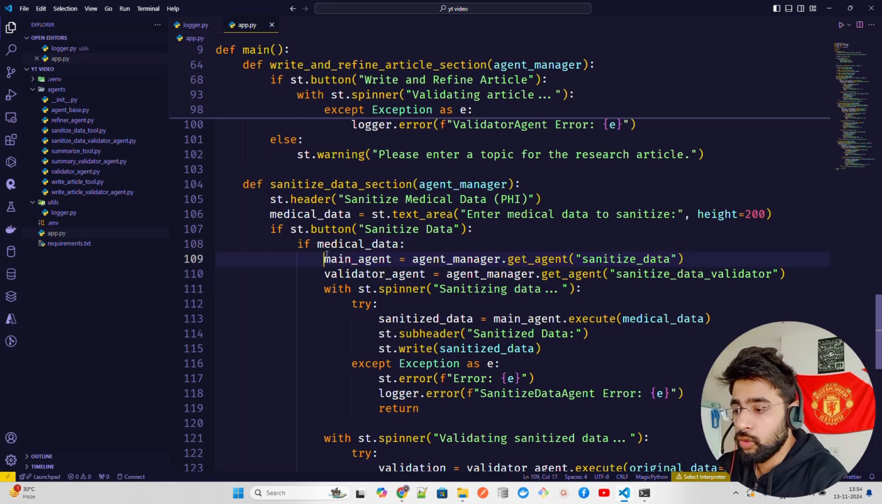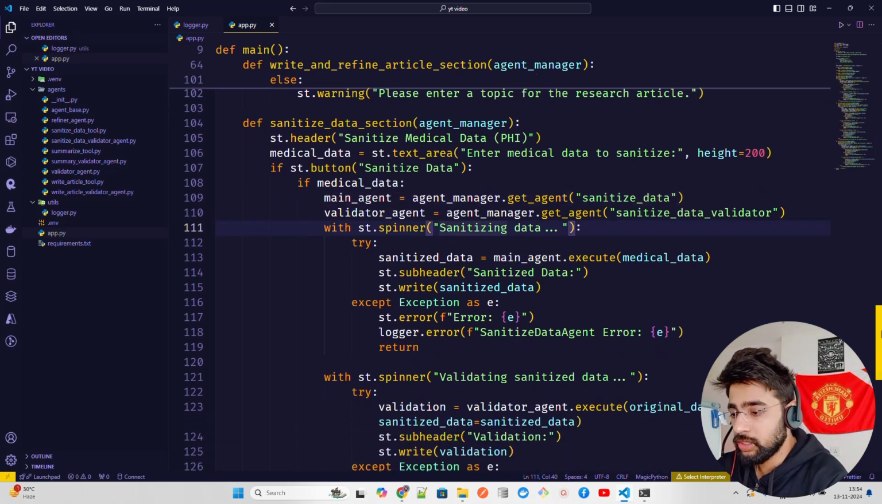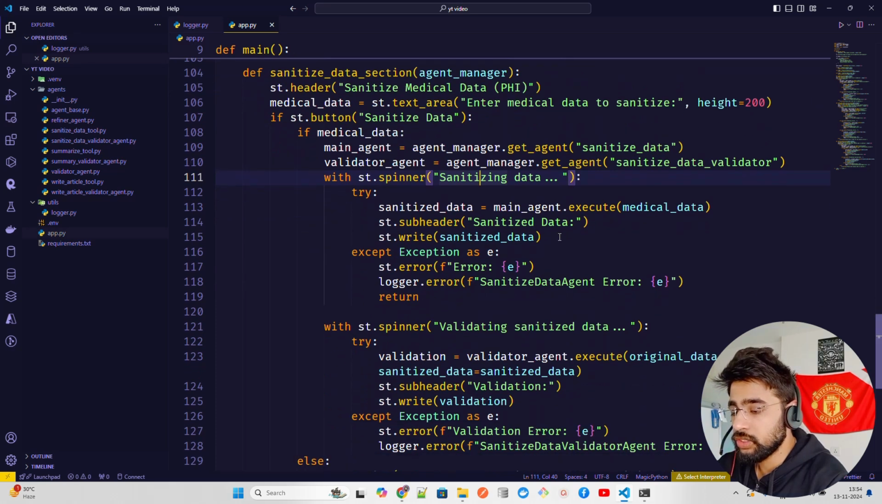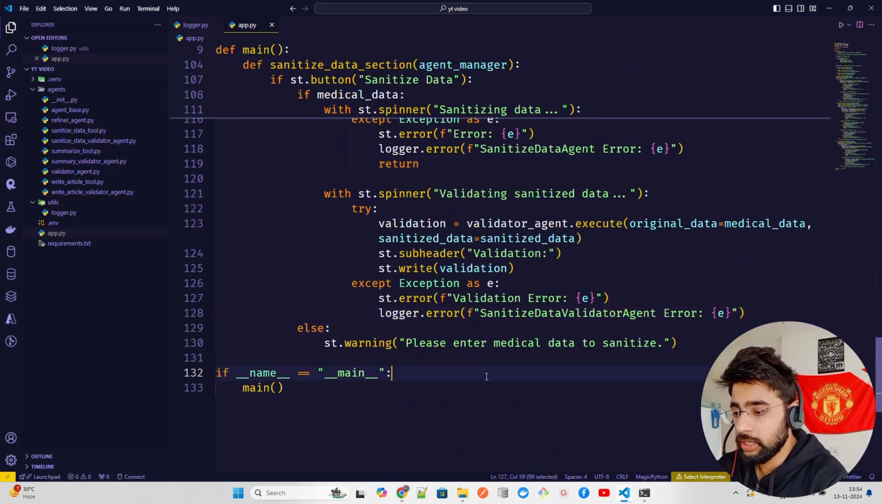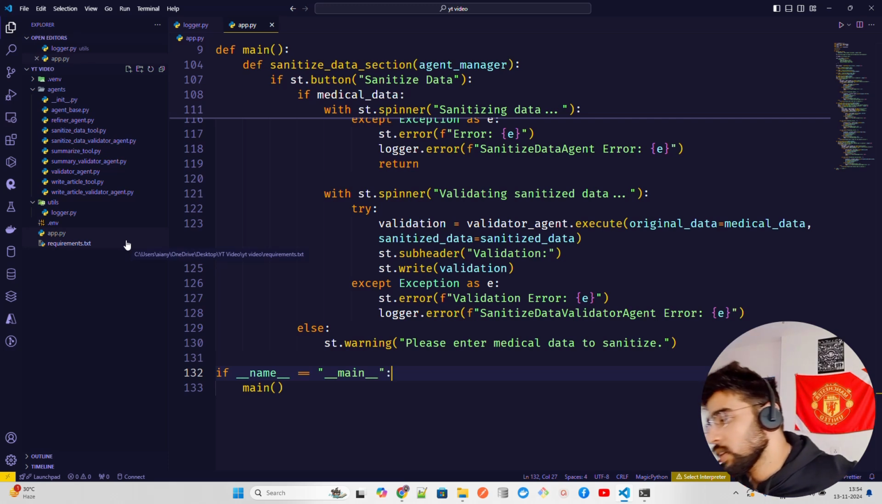There are two agents for two use cases. For summary there are two agents, and for sanitization there are two agents. For writing the article there are three agents, right? Now it says main agent, validator agent, and then get it done, and then just print that, right? And then we return it and have a validation as well the same way, and the logs are working. So this is what it is, guys, right? This is how you create it. Okay, this is an app.py.